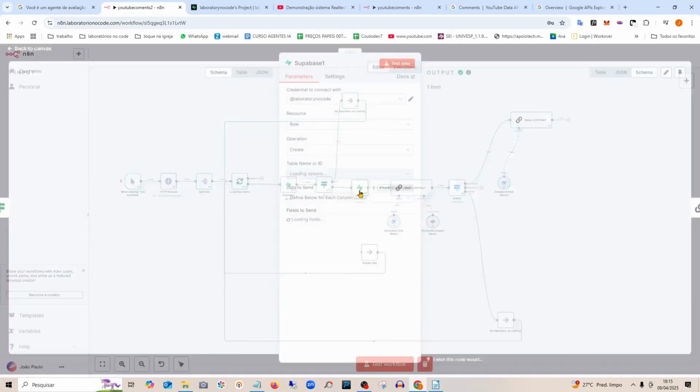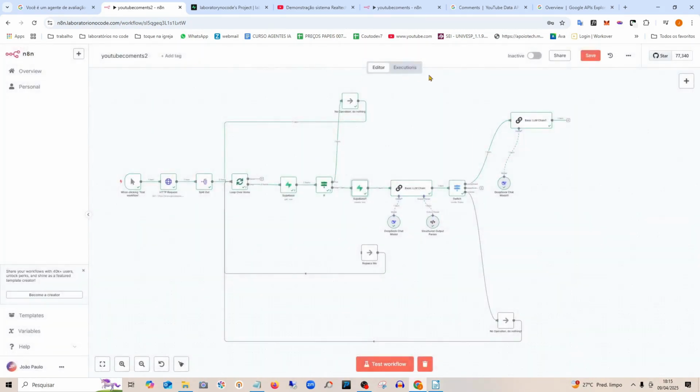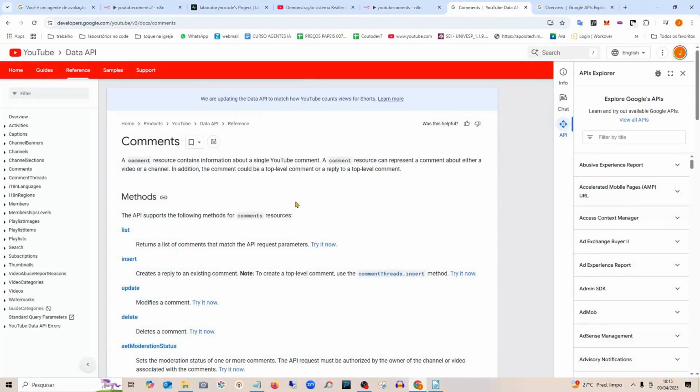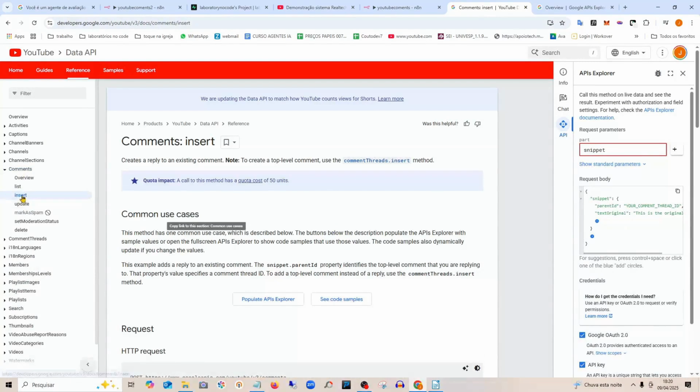Look, here I have the comment ID I need to respond to. For that, we will go back to the YouTube documentation that we have already seen. We return here to the documentation. When we made the connection, we already accessed here. So we are here in the documentation in comments. I will insert a comment.